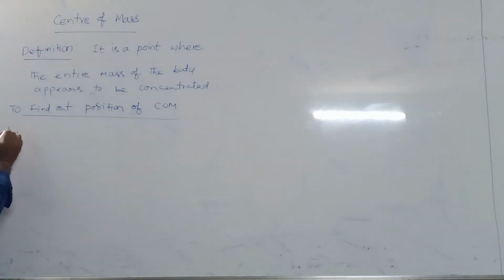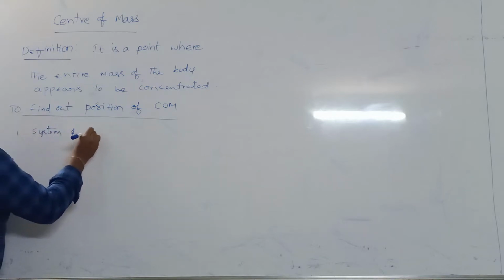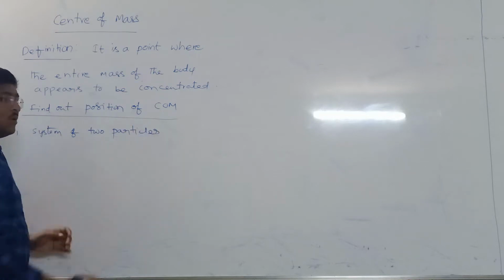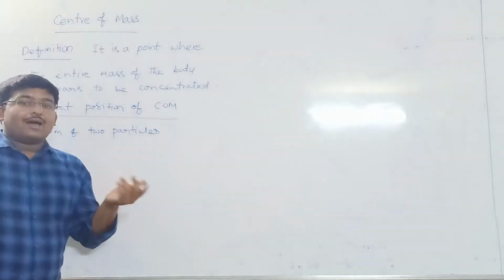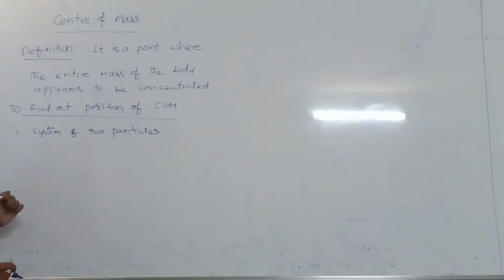The first one is a system of two particles, where two particles are taken at a separation and we find where the center of mass of the two particles is concentrated.